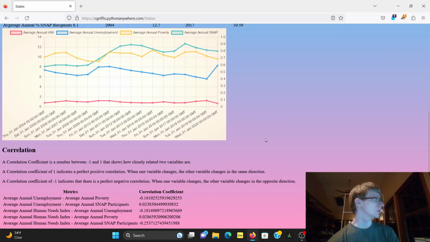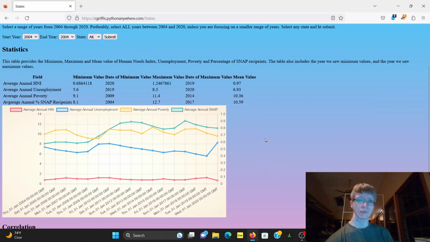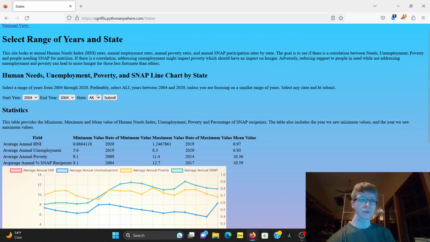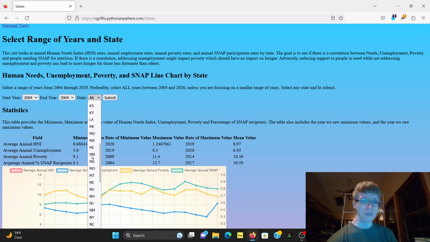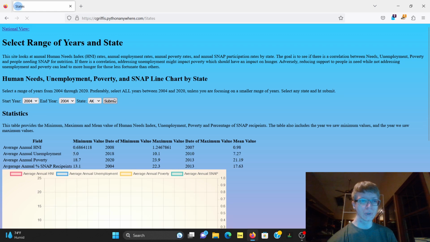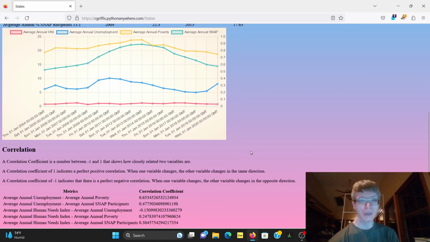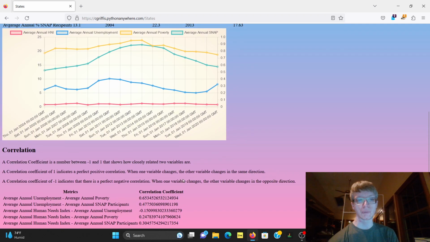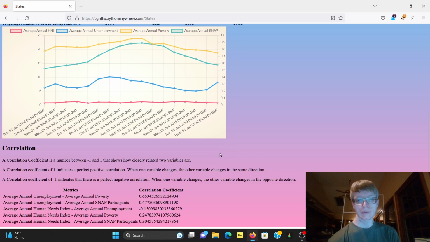So, pretty good deal for Alaskans. And of course, if we go ahead and look at, say, Mississippi, we'd see results more like the expected, like strong correlations between poverty and SNAP benefits and HNI and unemployment.